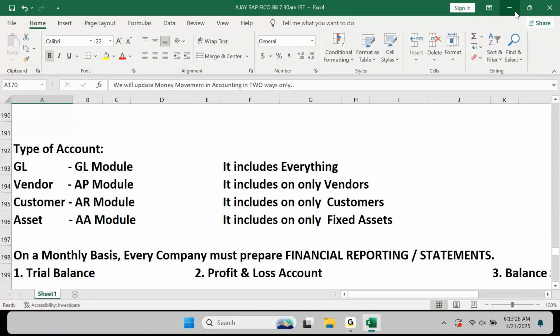Yes or no? You and I cannot read the prescription, right? But the medical shop guy can read the prescription. The doctor's assistant can easily read the prescription because they are in the same field. They know what it is. You will not understand, I will not understand, but you go to a medical store, he will understand, he will give you the medicine. Meaning they know what it is.